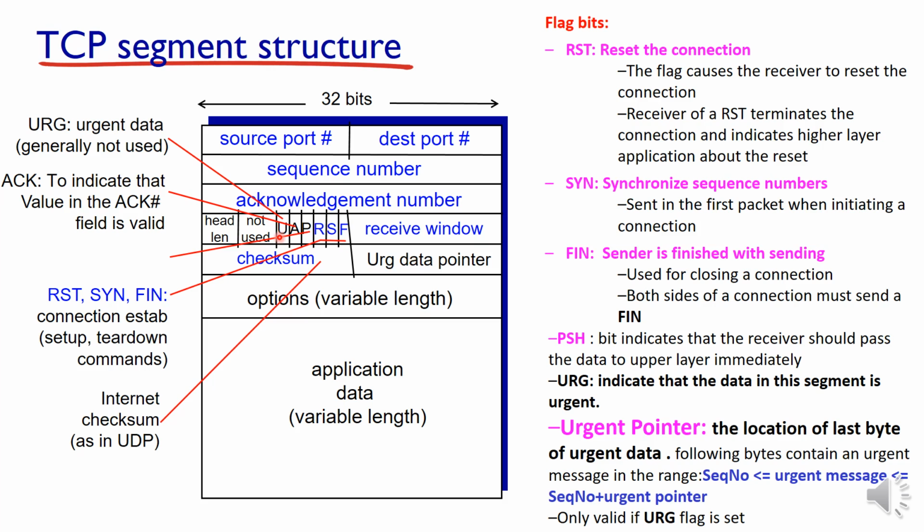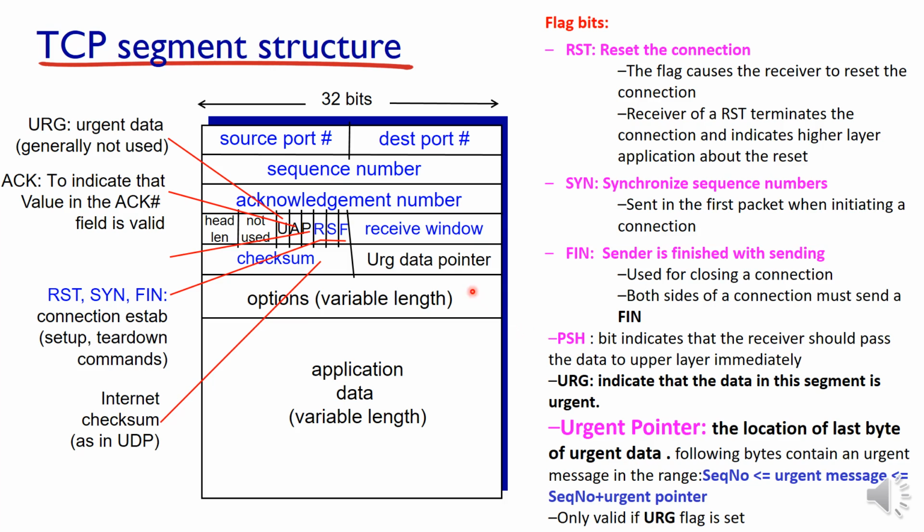This flag is valid when we look at the urgent pointer, the location of the last byte of the urgent data. This pointer will store the address of the location of the last byte of the urgent data. This is a flag here only. If this is 1, then only the urgent data pointer has valid data. Only valid if the URG flag is set. The urgent pointer contains an address, and that address is valid only when this URG flag bit is 1.